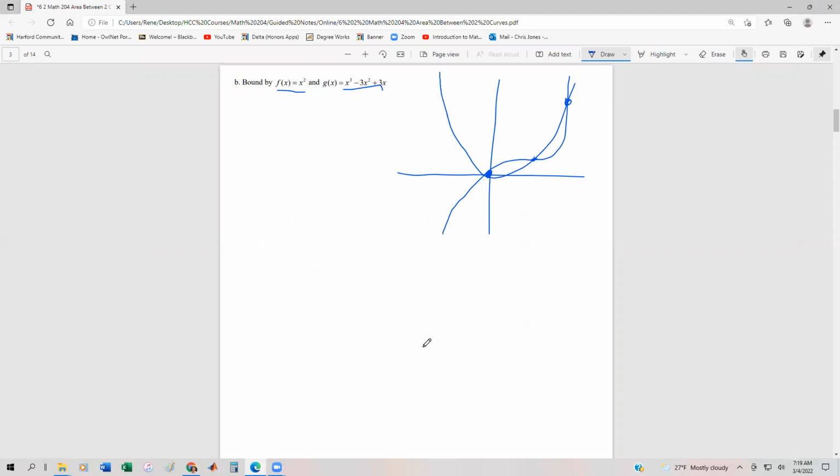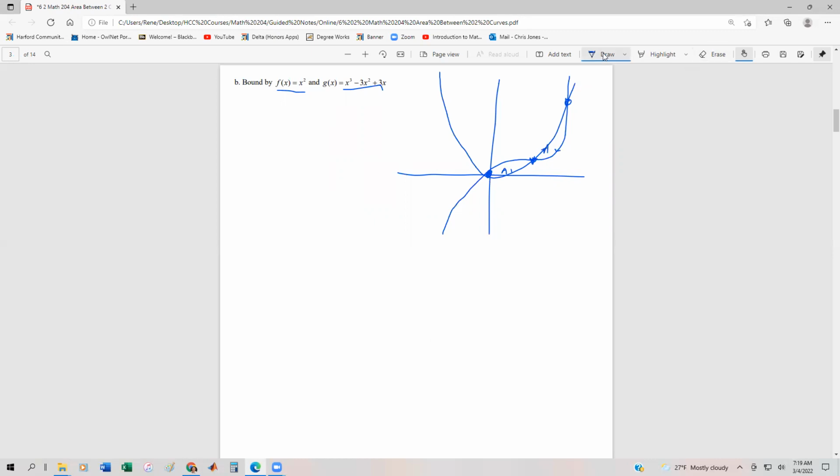One thing to also note is that the top and the bottom functions change through each of the areas. I'm going to call this one A1 for area 1, and inside of the second one, let's see if I can squeeze in an A2, close enough.